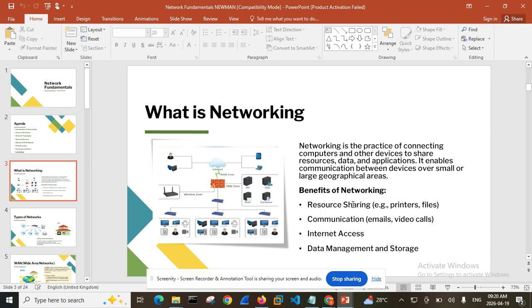Now, the essence of this emphasis is for us to understand the role of networking, the role of network in cybersecurity and sharing of data and information. Now, when threat actors, remember those we call threat actors, want to have access to our resources and the rest of that, what they go straight to is the network. They want to go to the network to be able to take it. The next one is to enable communication and the rest of that.